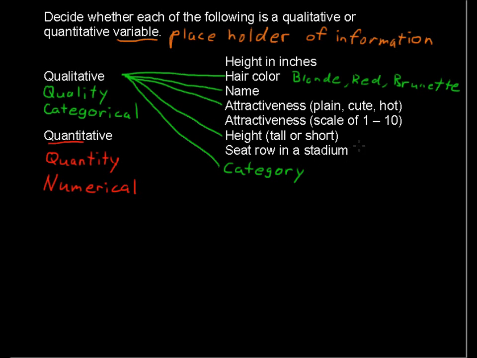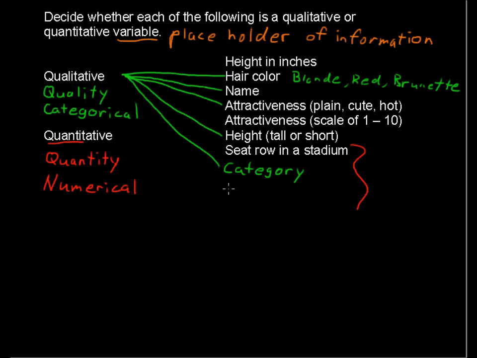However, if you do this seat row in a stadium and you say, I sit at the same stadium 10 different times during the season, and my average row, my average distance from the field, for example, is 5.8.